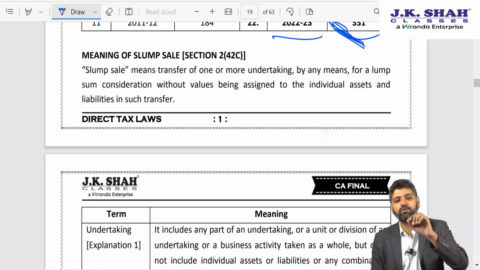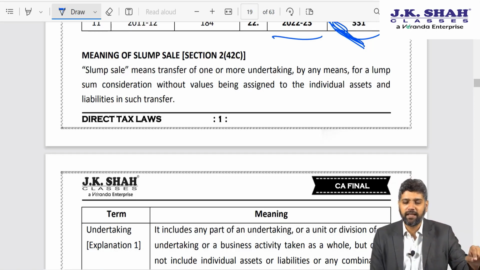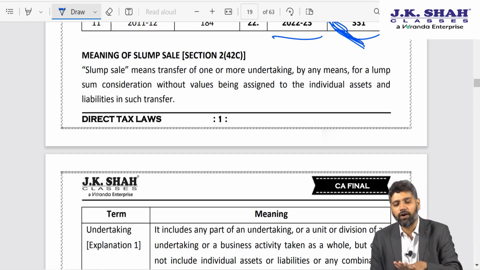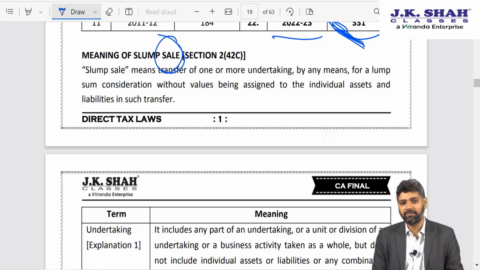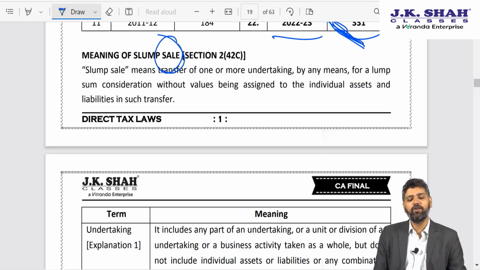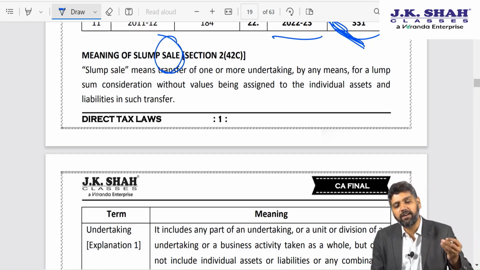So assessees used to argue that there should not be any tax in case of such transactions because the provision permits taxation only of slump sale. Sale means where you have acquired an undertaking and paid the consideration by giving money.